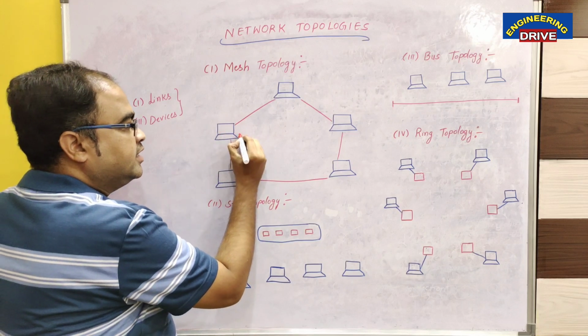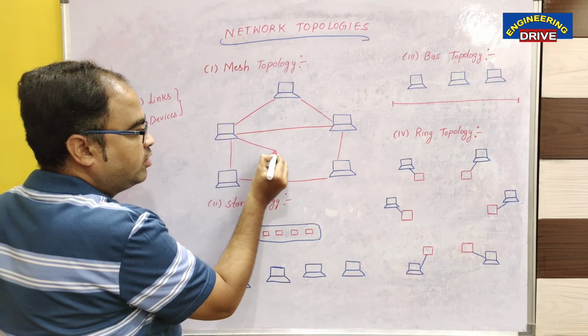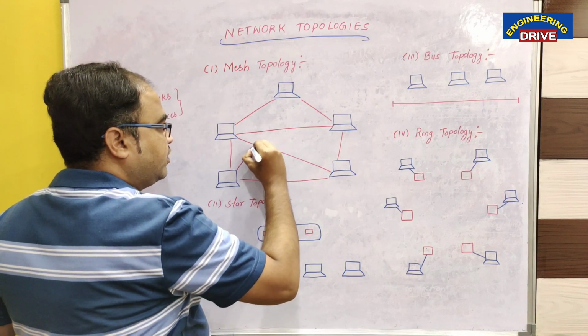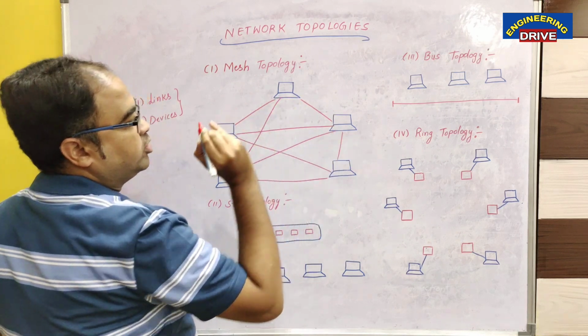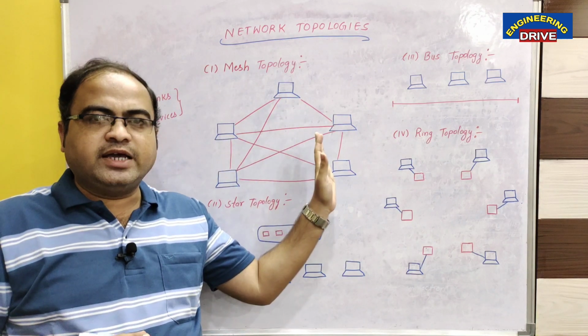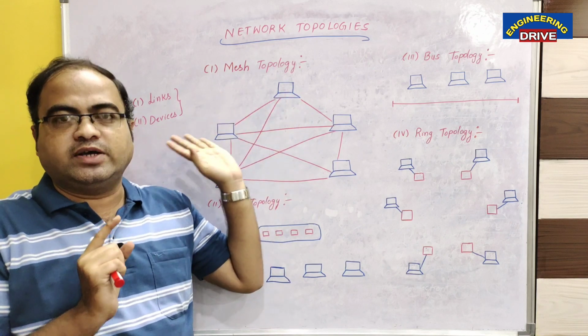And again, this device will have a dedicated point-to-point link. Similarly, this device will have one dedicated point-to-point link, and this device will have one dedicated point-to-point link. So dear students, you can see here, every device has one point-to-point link to another device.